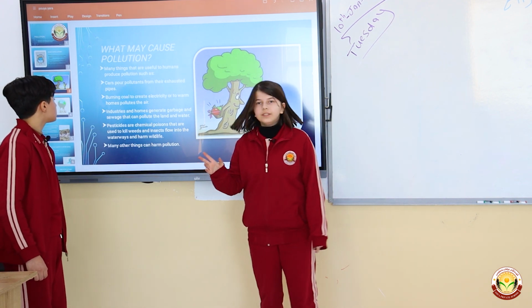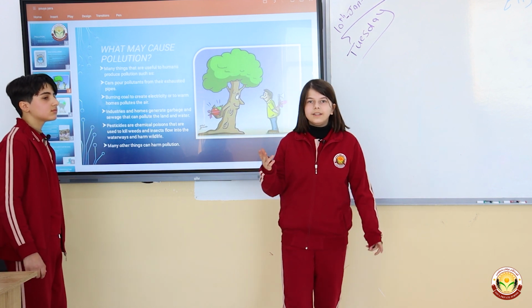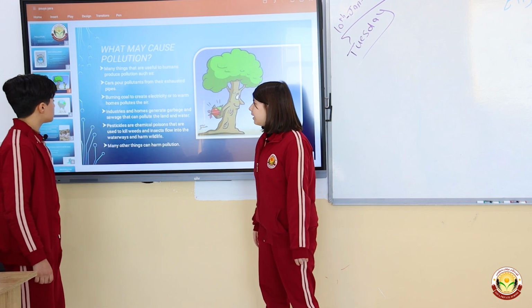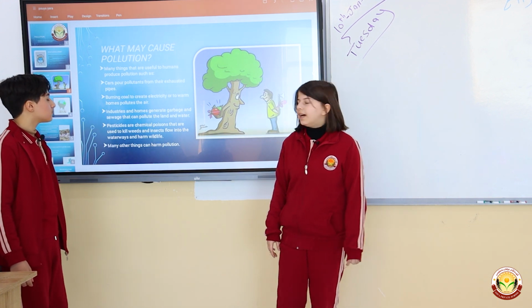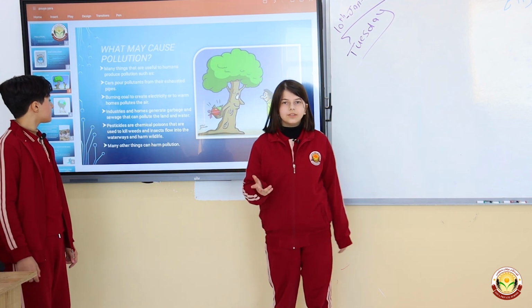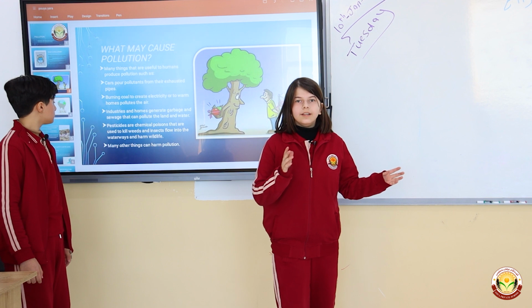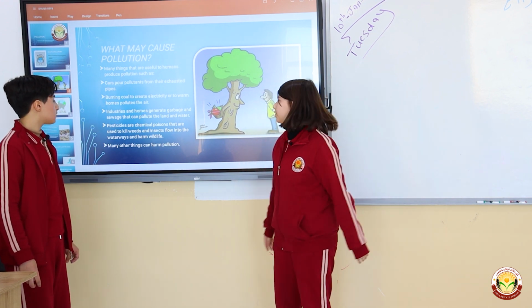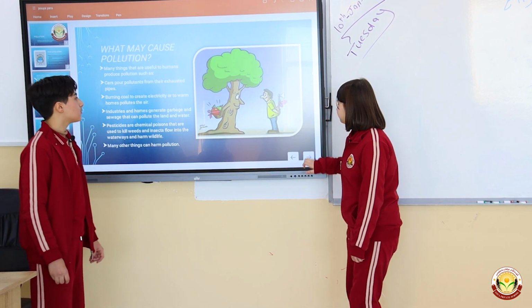Number three, industries and homes generate garbage and sewage that can create land pollution or water pollution. Number five, pesticides are chemical poisons that are used to kill weeds or insects, but after they flow into the waterways, they harm the water bodies and cause water pollution. Many other things can cause pollution.